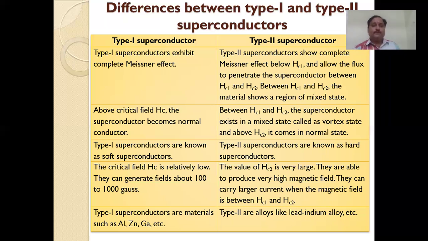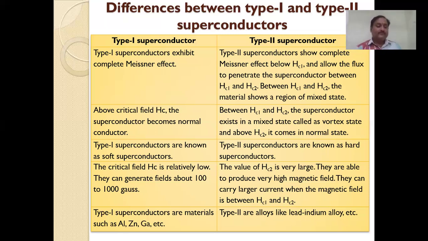The type 2 superconductor exhibits the critical value in between Hc1 and Hc2, that means critical field 1 and critical field 2. In a mixed state, it is also called the vortex state. After Hc2, it comes to the normal state. That means at the origin, that will be the ground state.